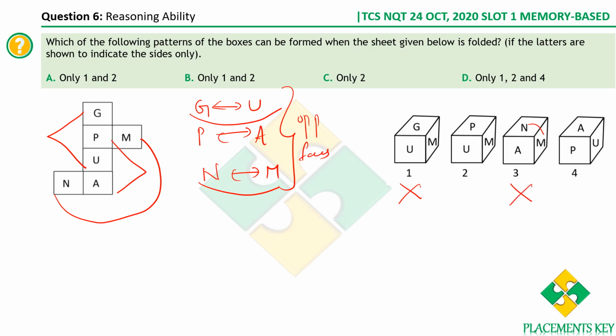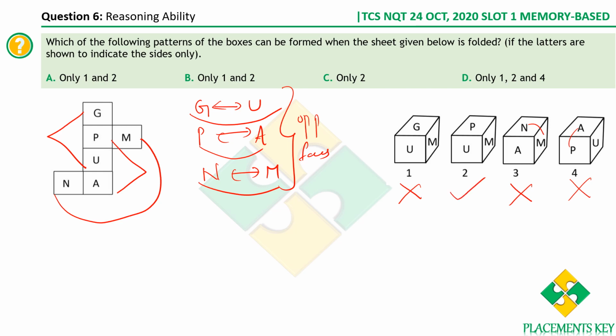Similarly, let's take the fourth condition. P and A are there, which are adjacent to each other, but we know P and A are opposite to each other, so they can never be adjacent. Therefore this is also incorrect. Therefore clearly the second way of writing is correct.